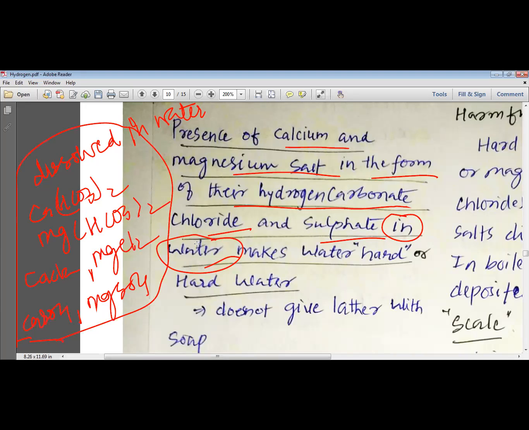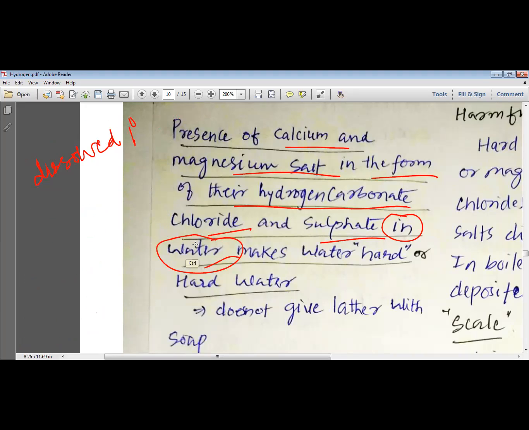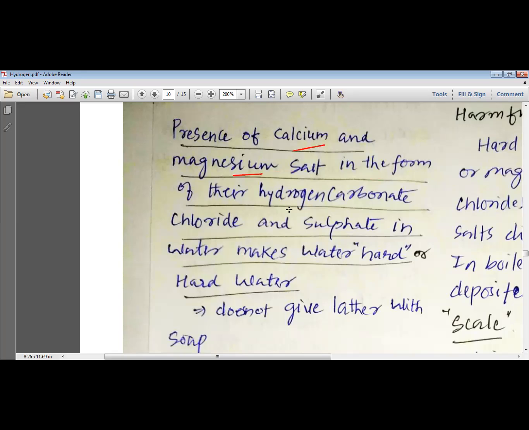And when they are dissolved in water, the water looks like pure water. But this water has the salts of magnesium 2+ and calcium 2+. These may be hydrogen carbonate salts of calcium and magnesium, chlorides of calcium and magnesium, or sulfates of calcium and magnesium, present inside the water as dissolved salts. If these 6 salts together, or any one of them at least, remain present in water as dissolved salts, then such water is known as hard water.